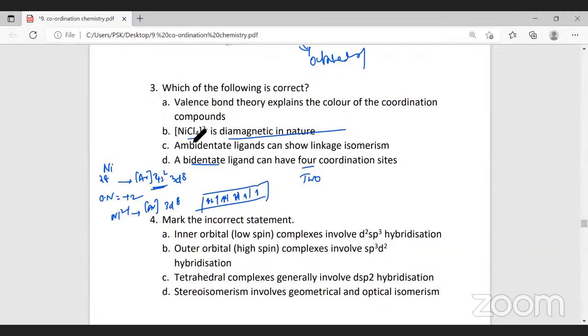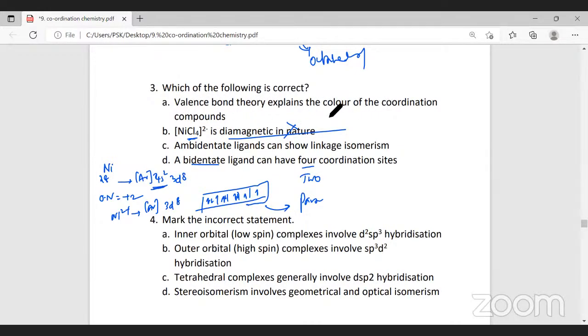Now, chloride is weak field ligand. When chloride is weak field ligand, will pairing take place? Will pairing of electron take place within the metal? No, sir. That means 2 unpaired electrons are there. When 2 unpaired electrons are there, it will be paramagnetic. But here they mentioned as diamagnetic. This is also wrong. All right.